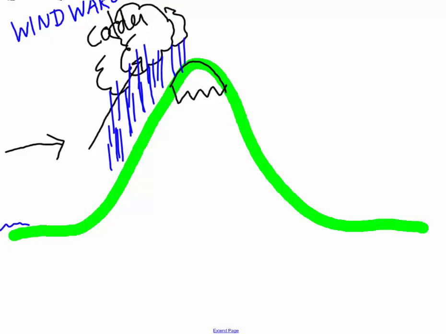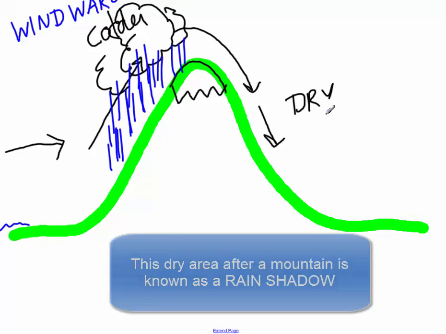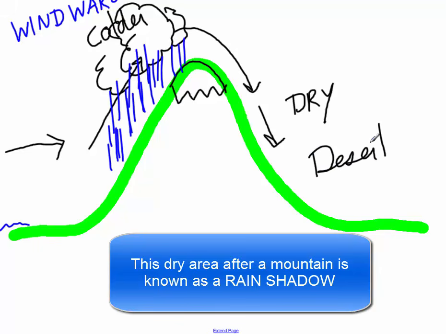Now, once this air goes over the top of the mountain, it starts to come back down and it warms back up. Now, when it gets down here, it no longer has any water. It's put most of its water out over here. So over here, the air is very dry. On this side, we usually find things like rainforests and really lush valleys and greenery. Over here, we're going to find it's very dry, and this is where we usually see deserts.